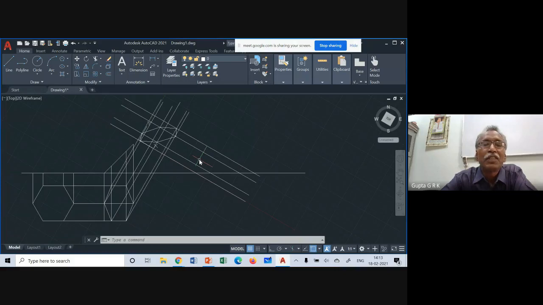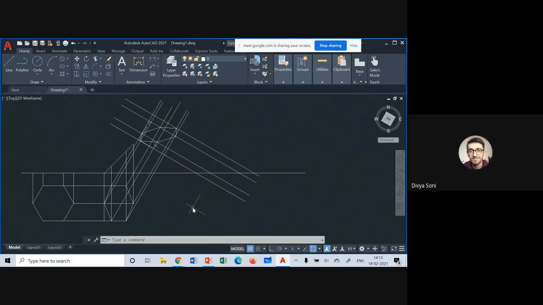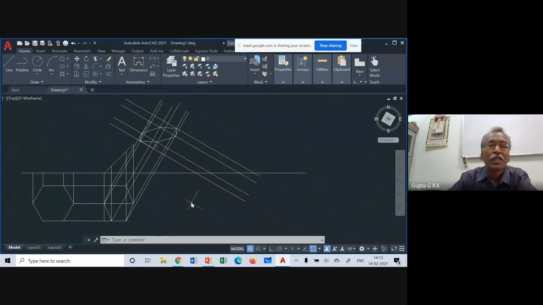Sir, I had a doubt. Yes. While we are doing dimensioning, sometimes the font size is very small. So how can that be fixed? I will tell. Okay, now suppose I go to dimensioning. Sometimes it will come, luckily it may come or may not come.